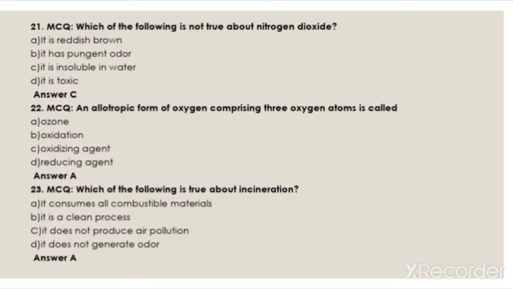An allotropic form of oxygen comprising 3 oxygen atoms is called ozone, oxidizing agent, reducing agent. The answer is B, ozone.